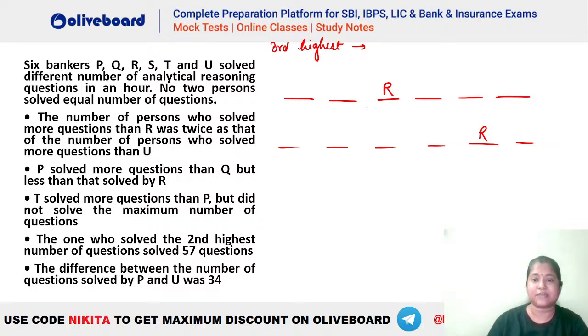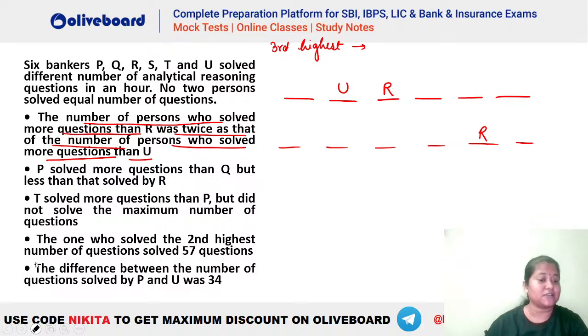So if we have 2 persons more than R, we should have 1 person who is solving less than U, because the number of persons who solved more questions than R was twice that of the number of persons who solved more questions than U. Sorry, so U has to be here in this particular case. So you can see if we have 2 persons before R, we will have 1 person before U. Similarly, if we have 4 persons before R, we should have 2 persons before U.